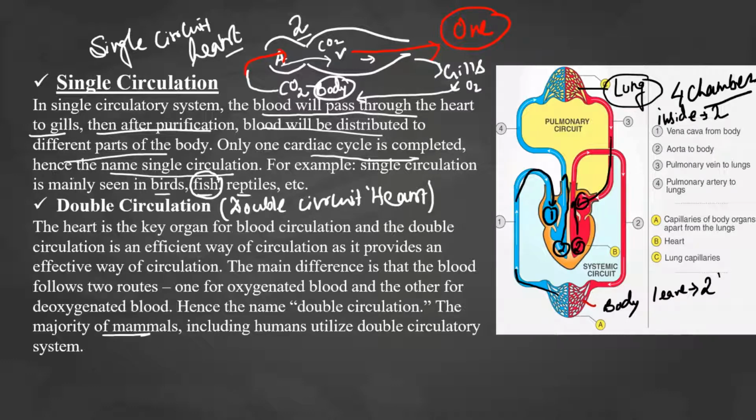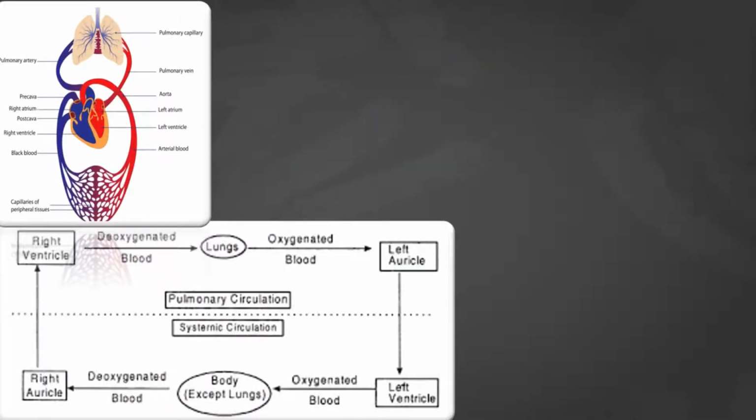Compared to the single circuit heart, the double circuit heart is more efficient. The reason is that the blood comes inside the heart twice and leaves the heart twice, and due to that the rate of exchanging gases is also quite higher. That's why the double circuit heart is more efficient than the single circuit heart. I hope this is clear. If it is clear, next we'll come to the next important part of this chapter, which is the blood circulation through the heart.